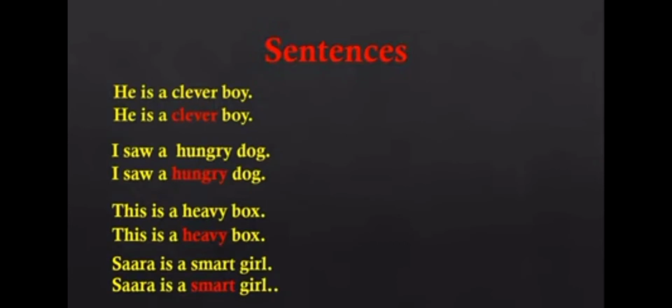He is a clever boy. I saw a hungry dog. This is a heavy box. Sarah is a smart girl. So these words are the examples for adjective of quality. Clever, hungry, heavy, smart describe the noun. Through these words, we learned that adjectives describe the noun.